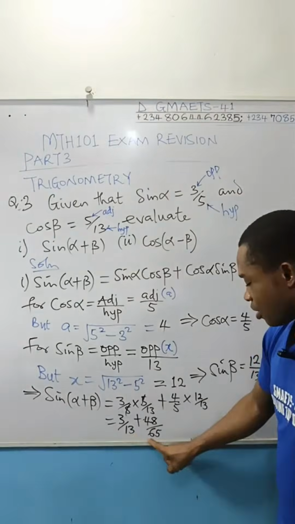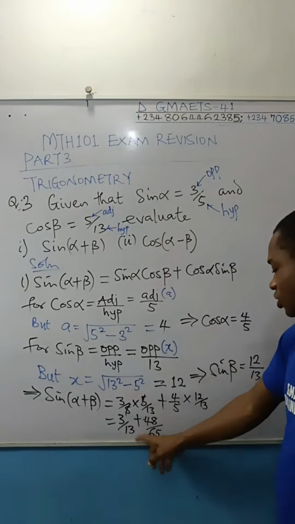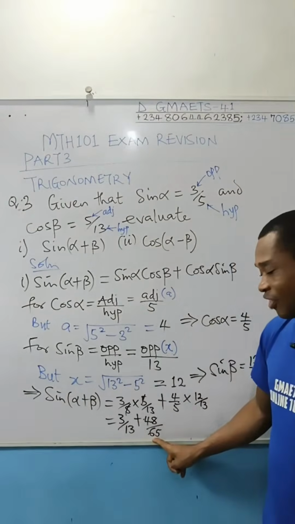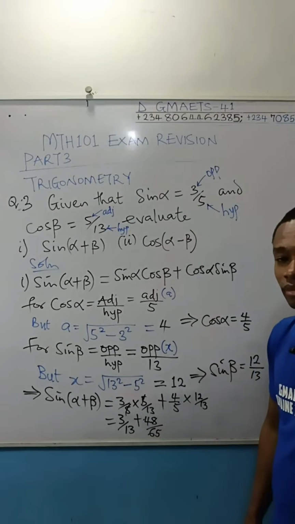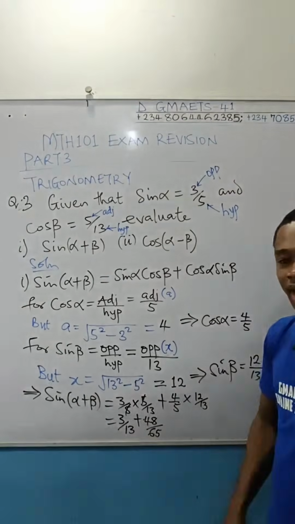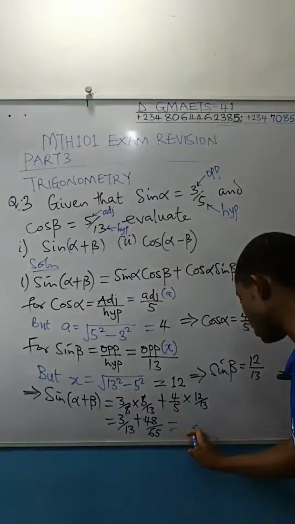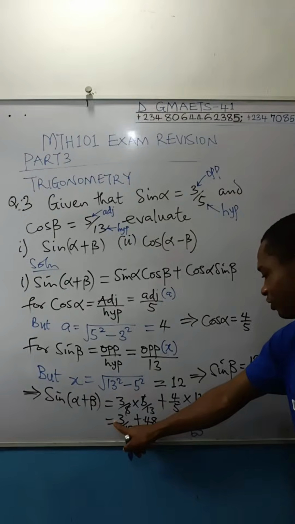What is the LCM of these denominators? You notice that this smaller number 13 can divide 65 without remainder. 65 over 13 will give you 5. Since the smaller number can divide the bigger number without remainder, the LCM is the bigger number, 65. So this is equal to LCM 65. 65 divided by 13 is 5, times 3 is 15.